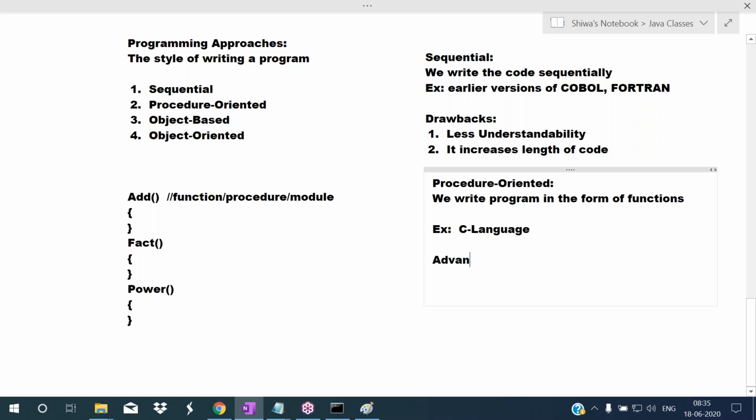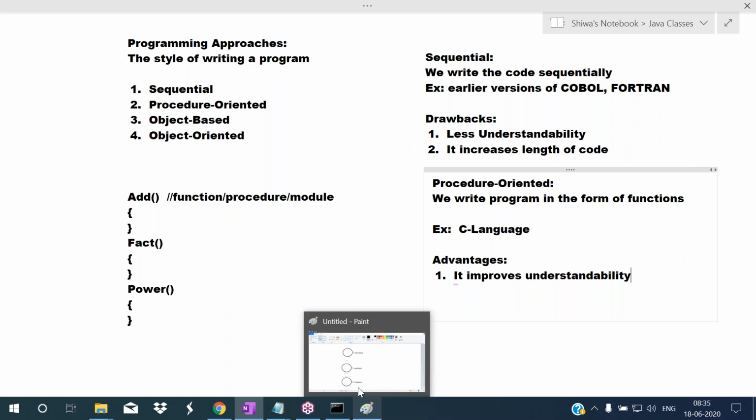For the procedure oriented programming language, the advantage is it improves understandability because we are dividing into some parts. In the sequential approach, we write code sequentially, and if a large amount of code is there, it becomes difficult to understand. But here we are dividing into parts, so we can understand very easily. And the second drawback of the sequential approach is what? It increases the length of code.